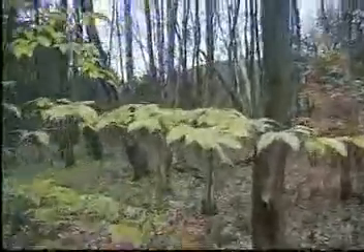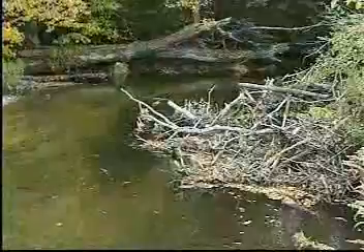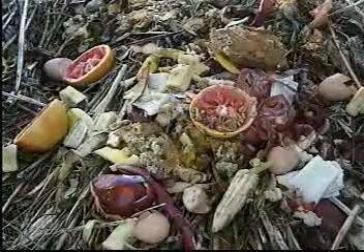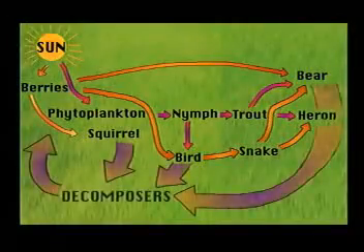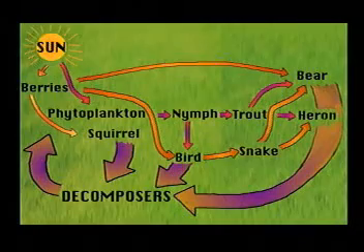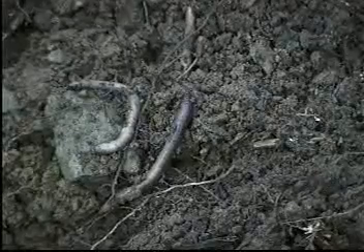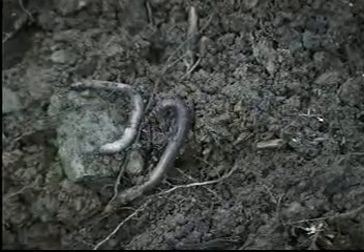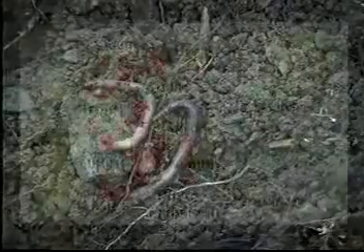When you walk through the forest, you don't see towering piles of dead trees and animals. That is because decomposers break them down. These logs in the White River are decomposing at this very moment. And household scraps and yard trimmings are being broken down in this compost pile. Adding decomposers to our food web, we can see that everything is eventually broken down by decomposers. Decomposers, like these worms, recycle nutrients from dead organisms, allowing living ones to flourish.